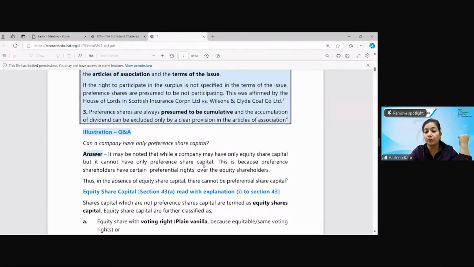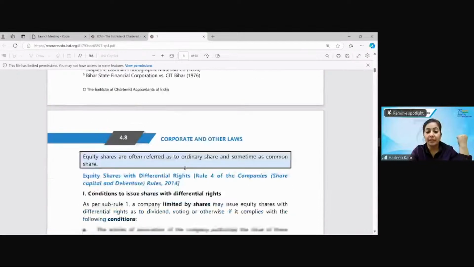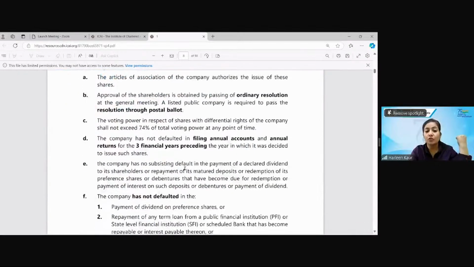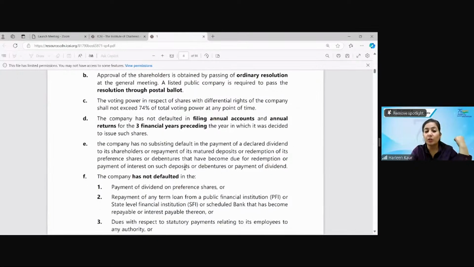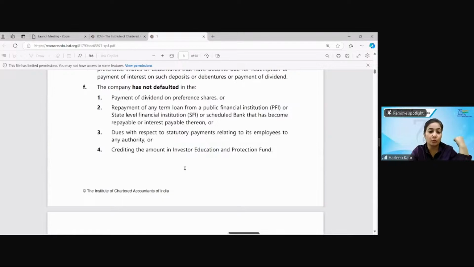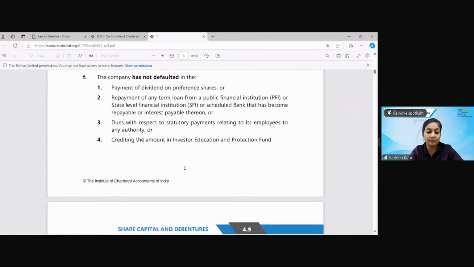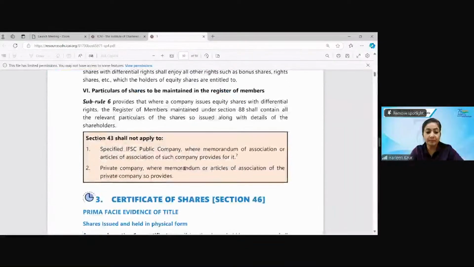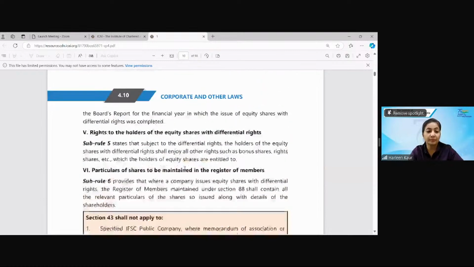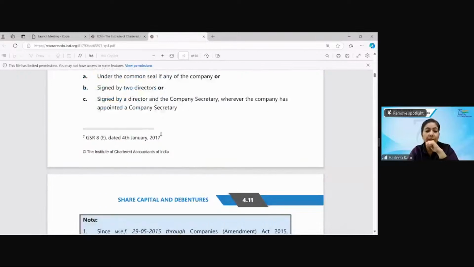I have already told you that a company cannot have only preference shares. Plain vanilla we have done, DVR we have done, these are the conditions. So how much voting power shall there be? What will be the voting power of differential voting rights shareholders? Can they have 80% of the total voting rights? True or false? Tell me. Absolutely correct. No, ma'am, it is not 80%. It should not be more than 74%. All of you have given the correct answer. Very nice.